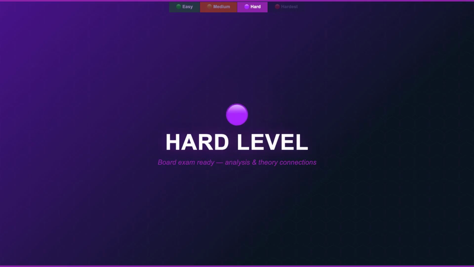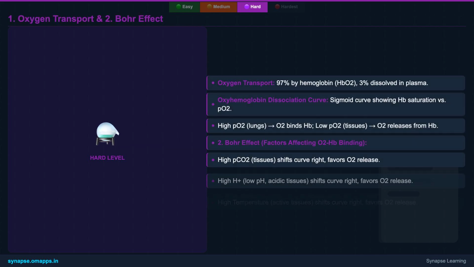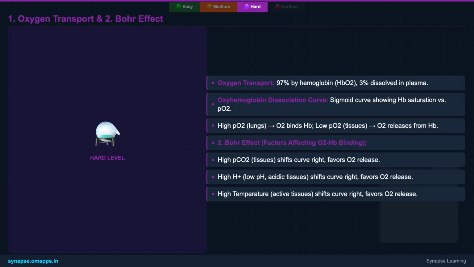Now we step up to the hard level, where we'll explore the intricate mechanisms of gas transport and the body's sophisticated regulatory systems. At the hard level, we delve into how gases are transported and regulated.